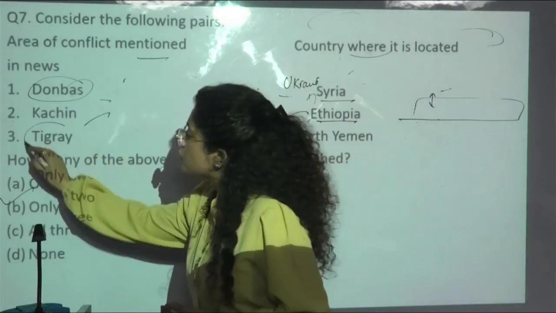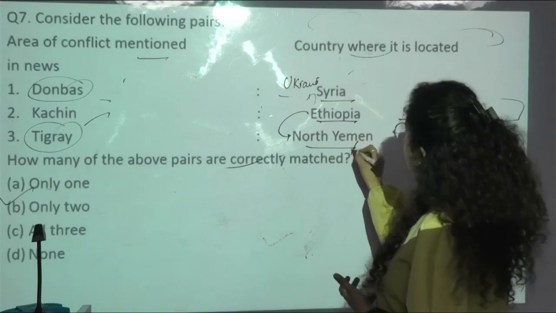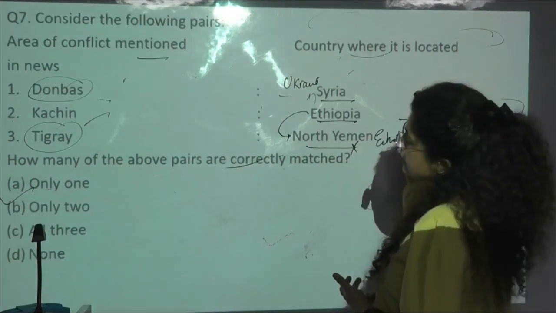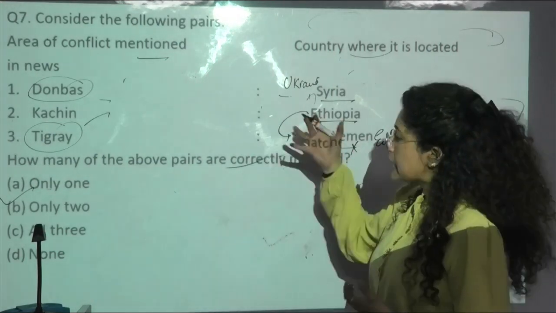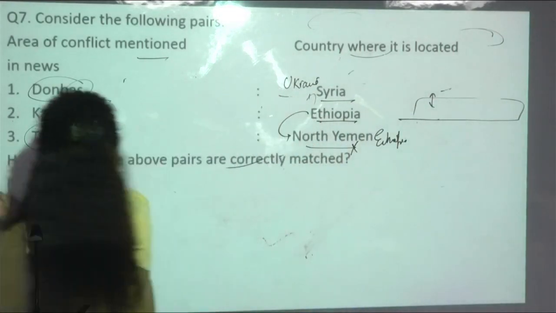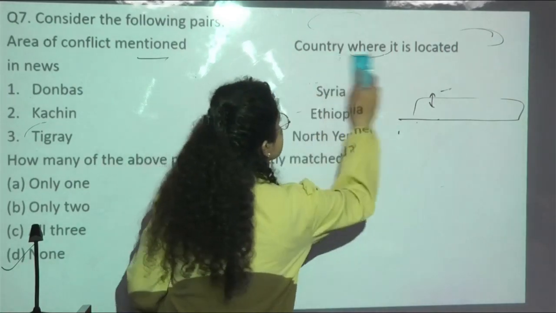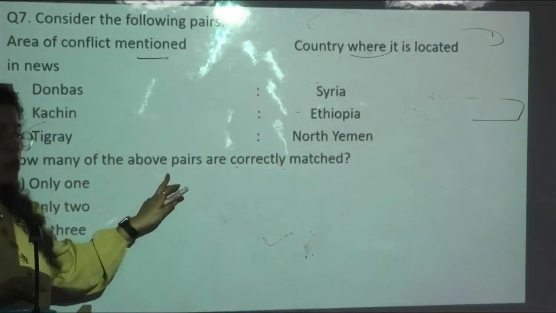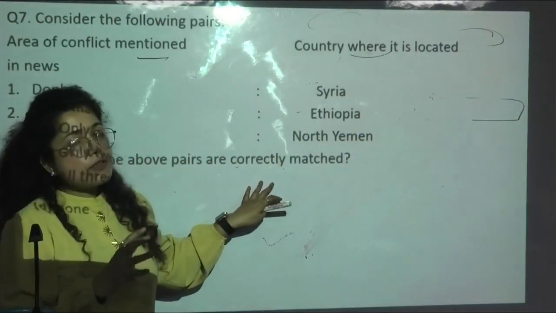And yes, next is Tigray. This is in northern Yemen? No, this is in Ethiopia. So none of these is correctly matched. So option D, that is none, is the correct answer for this question. So UPSC is asking the question in a very, very diplomatic manner.